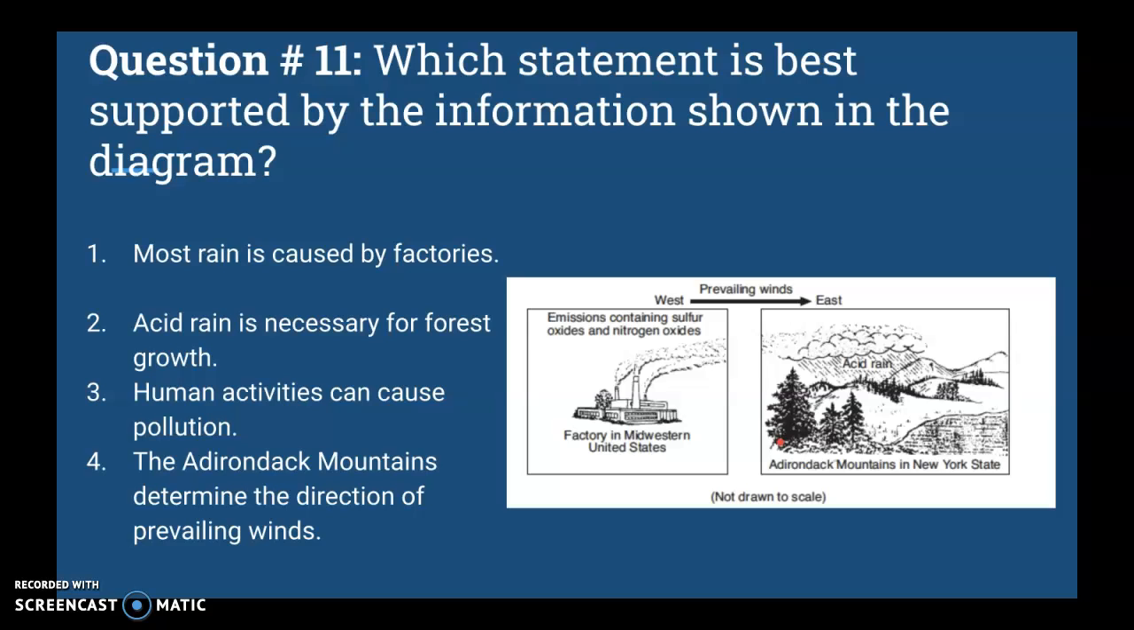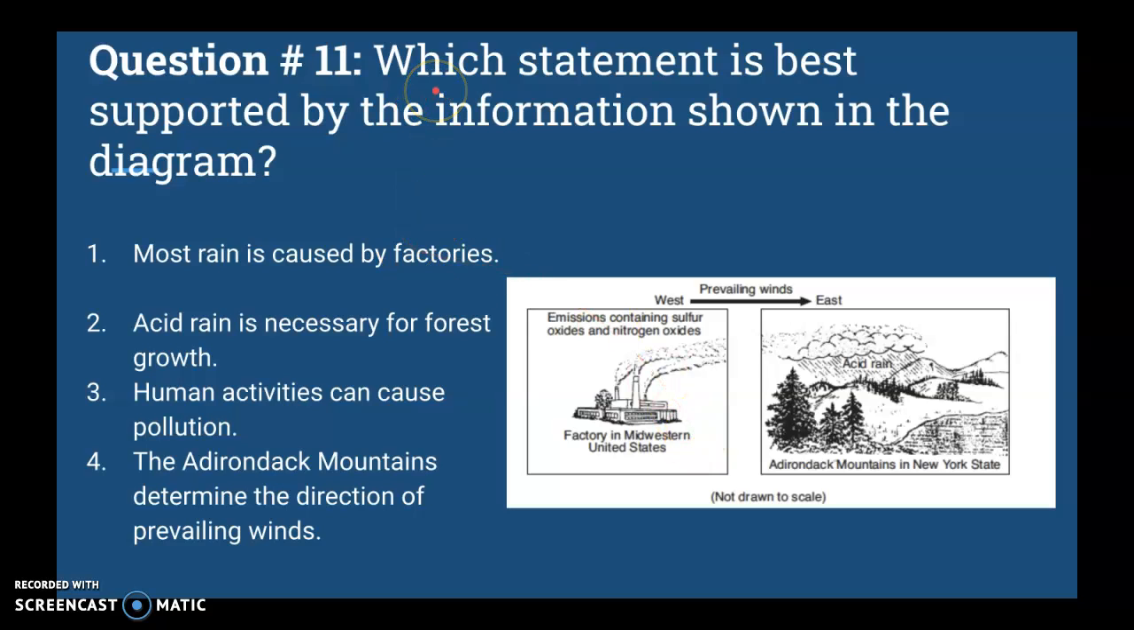All right, question 11. We're almost done. Stay with me, folks. Which statement is best supported by the information shown in the diagram? Well, first things first, look at the diagram. What is the diagram telling you? You have a factory that has emissions containing sulfur oxides and nitrogen oxides. Those are not good things. Mixing with some clouds, and in that clouds, what happens? From our water cycle, you have rain. Not the Adirondacks. Oh no. I wonder what's causing that.